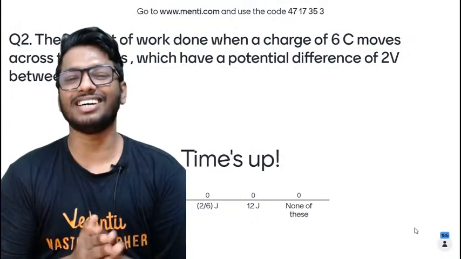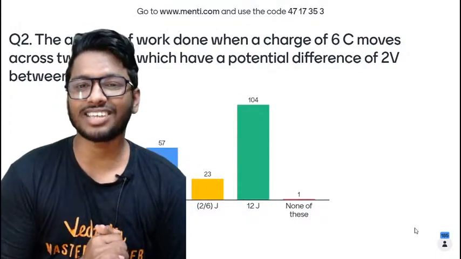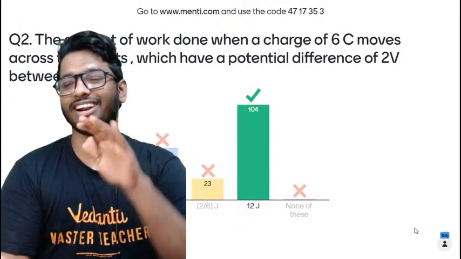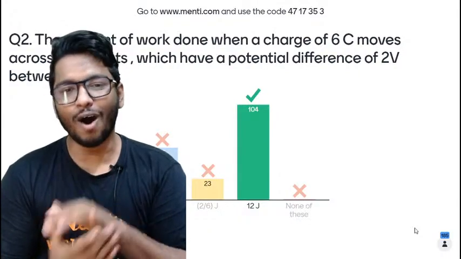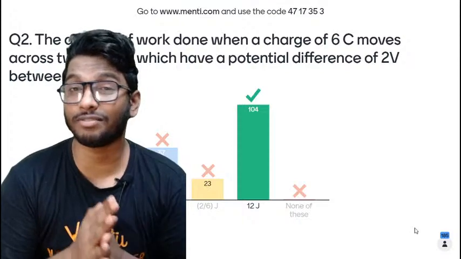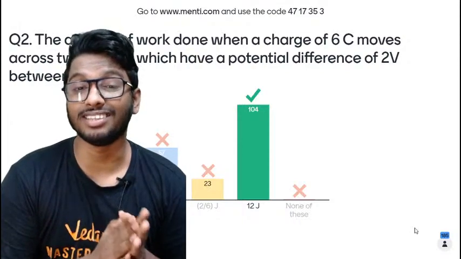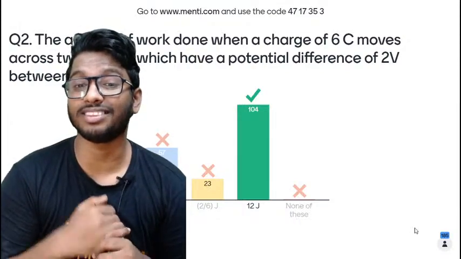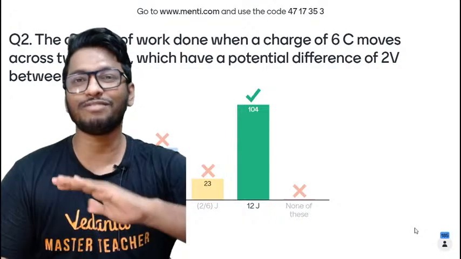All right. Anyways, here is the answer. Once again, 104 of you gave the right answer this time. Much better than the previous one. Awesomely well done, people. 57 of you went with 3 joules. 23 of you went with 2 by 6 joules. Luckily, none of you chose none of these.